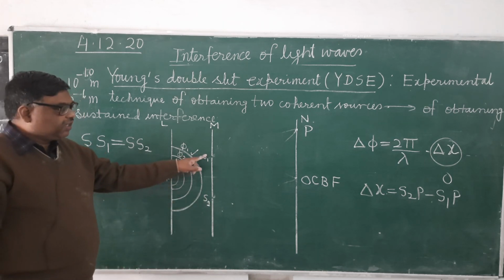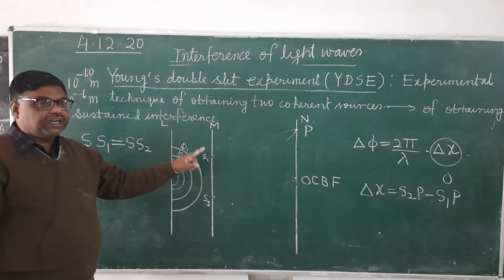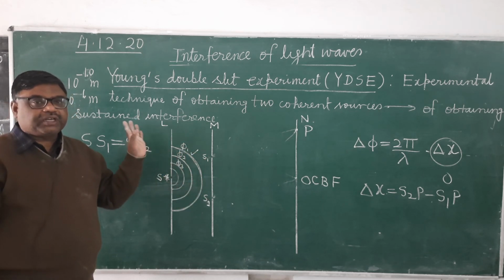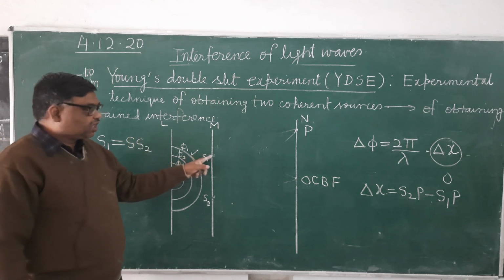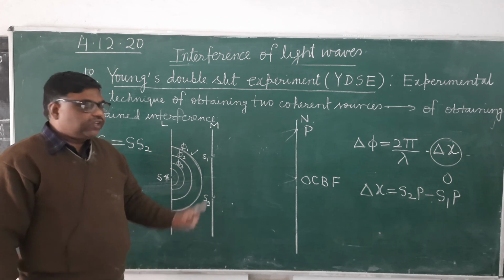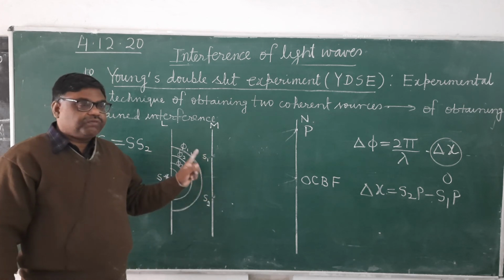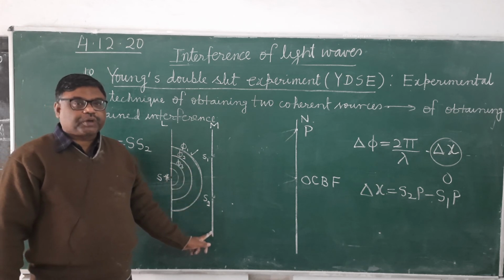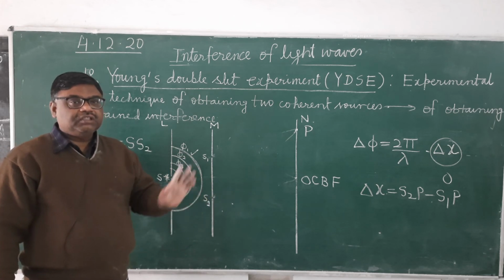Therefore, from Huygens principle, S1 and S2 become sources of secondary waves at the same time. They will start emitting secondary waves of the same phase, so the phase difference between the superposing waves will be 0.